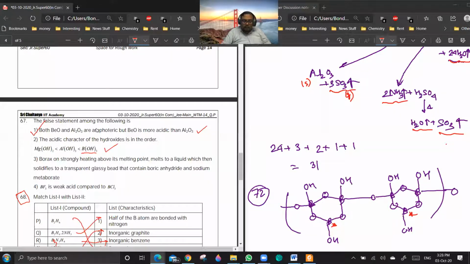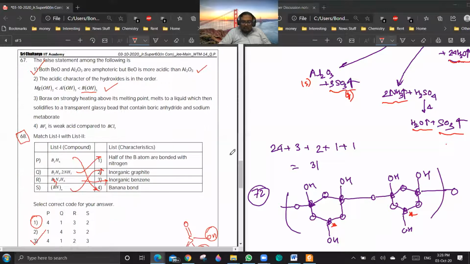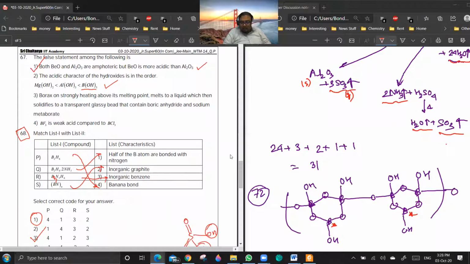Yes, sir. Borax, on strongly heating above its melting point, melts to a liquid which then forms a solid, transparent, glassy bead, which is boric anhydride, and that is also correct. Yes, sir. BF3 is a weaker acid compared to BCl3. This is also correct. So there is no false statement.